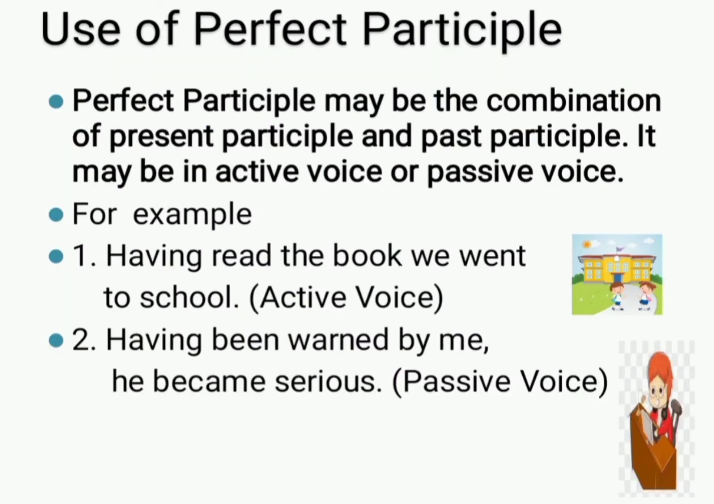Perfect participle may be the combination of present participle and past participle. It may be in active voice or passive voice. Let's see its different examples. The first example is having read the book, we went to school. Here the word having is present participle and the word went is past participle. And the sentence is written in active voice.